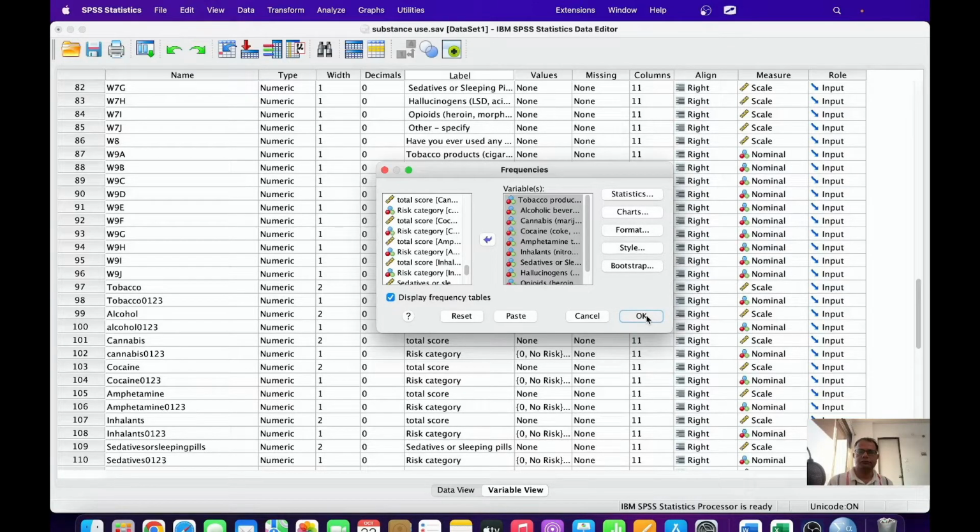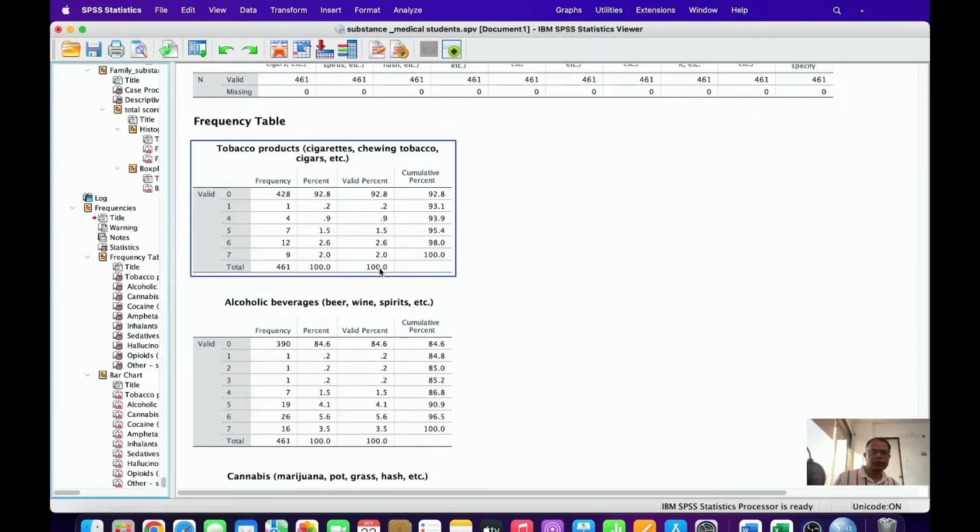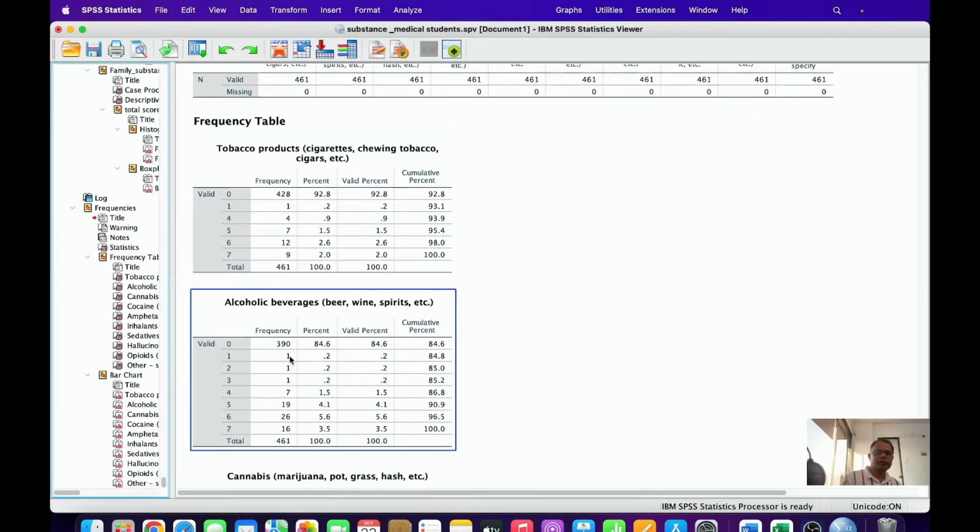So this is the histogram, the frequency diagram for the tobacco products and alcoholic beverages as per their age of starting. So most of the people have started in the later part of life, the majority.